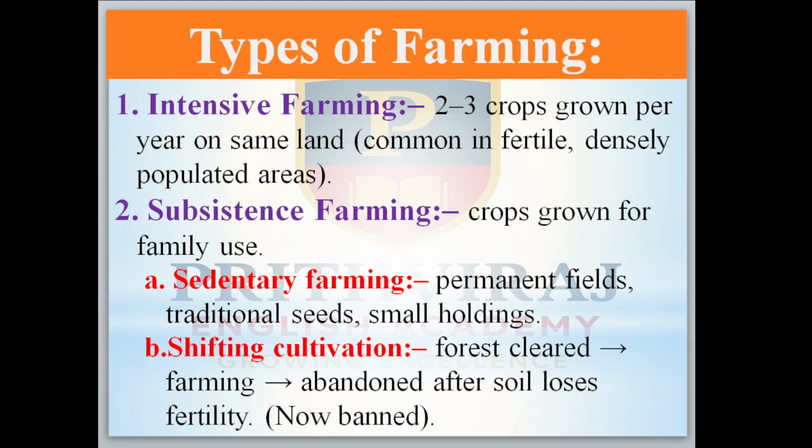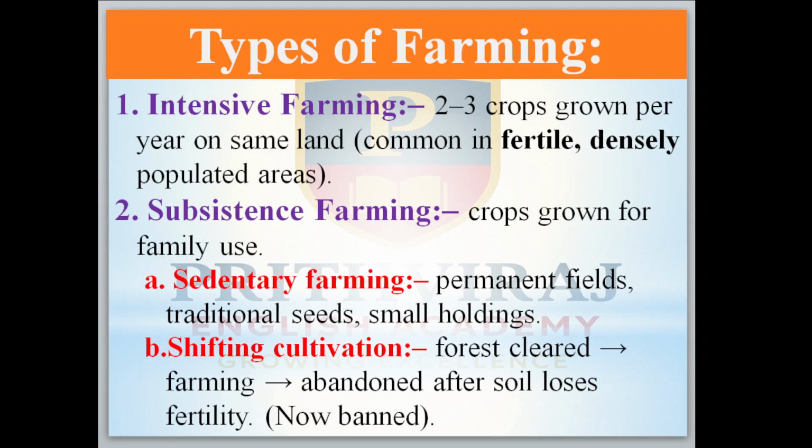Okay, first one, intensive farming means 2 to 3 crops are grown in the same year on the same land, and this is common in fertile and densely populated areas. That area should be fertile and densely populated, meaning more population will be there. Next it is subsistence farming, where crops are grown only for family use. In this you have two types again. Sedentary farming means permanent fields, traditional seeds and small holdings.